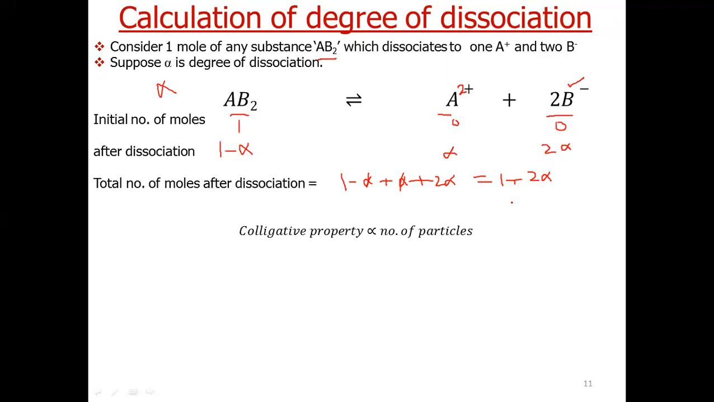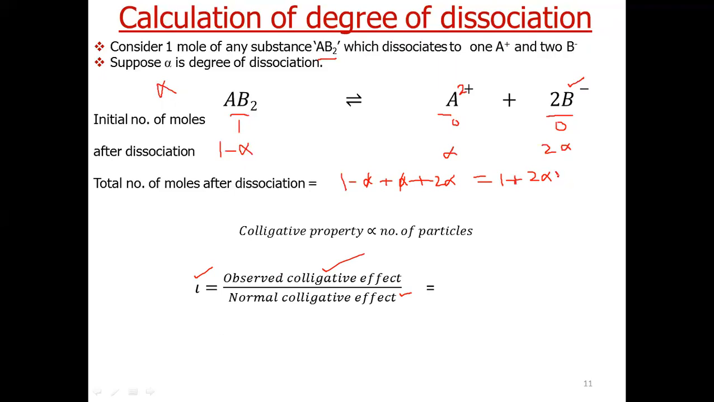Now colligative property, we will apply the same relation. Iota is equal to observed colligative effect divided by normal colligative effect, and observed colligative effect depends upon the number of dissociated particles. So it is equal to 1 plus 2 alpha. Normal colligative effect means if we consider there is no dissociation, then the number of moles will remain 1. So we can write in this case iota comes out to be 1 plus 2 alpha.